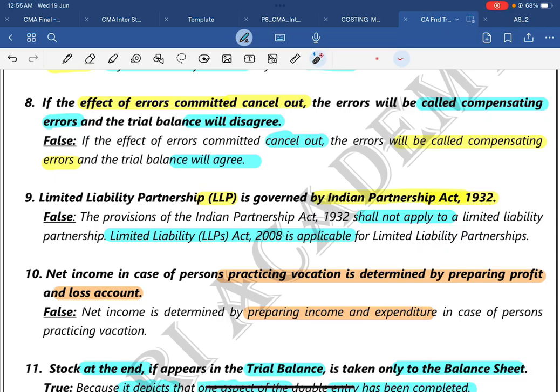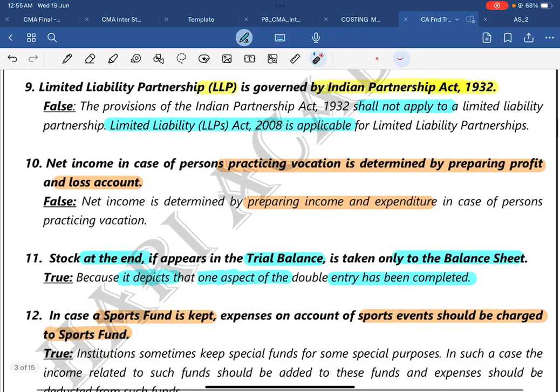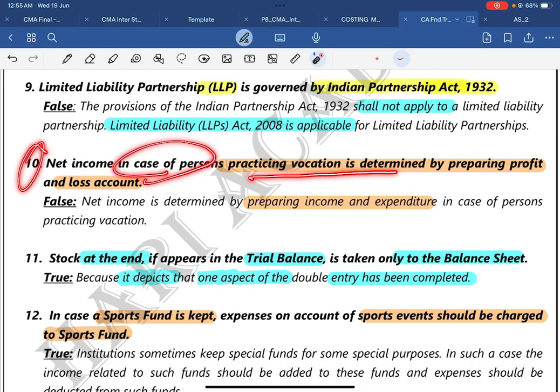Then leave a line and start with a new question. Write down 2, then A or B, and write down true or false, and then immediately on the next line write the reason, and once the answer is completed, leave a line. Do it like this. Then question number 10. Net income in case of a person practicing a profession is determined by preparing a profit and loss account. No, the net income of a person practicing a profession will be prepared by an income and expenditure account. It is not a profit and loss account.